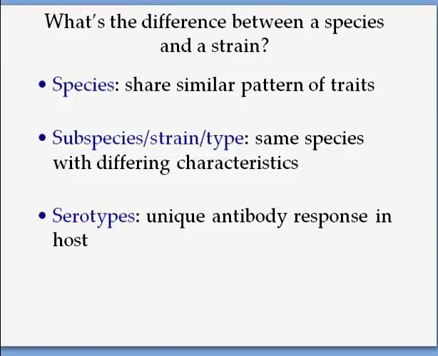Let's talk about species and strain. What are species? Species are cells that have similar patterns or traits. Within a species you can have different strains. So some species have different characteristics, and sometimes we will talk about different strains. For example, E. coli with a different strain. They're the same species, but they have some special characteristic. And because of the strain types, it becomes difficult to combat those different species. Serotyping is a process in which a unique antibody will be formed according to a response in the host.